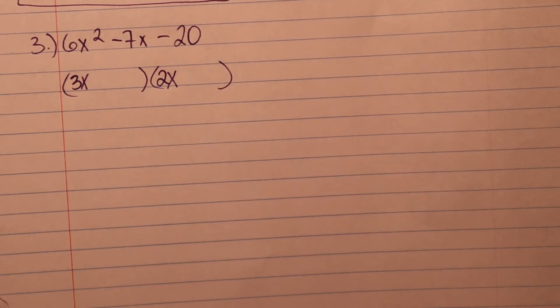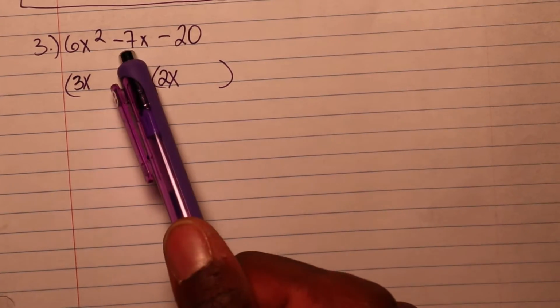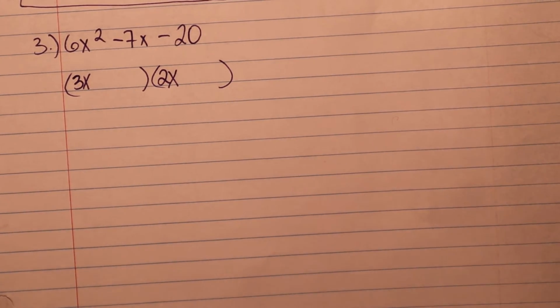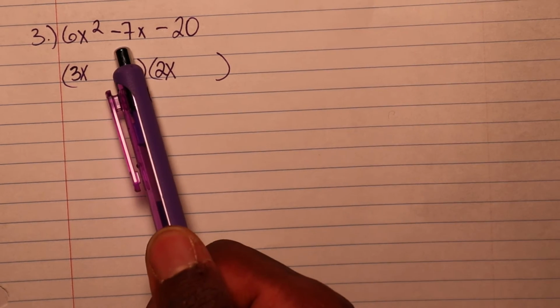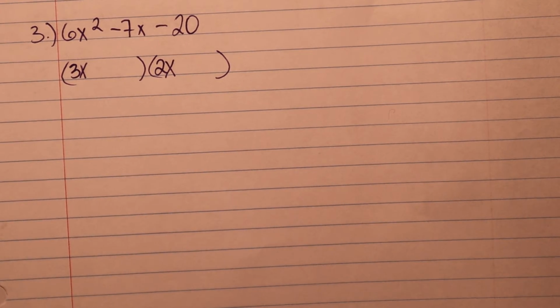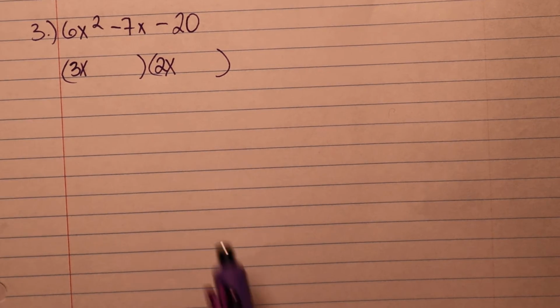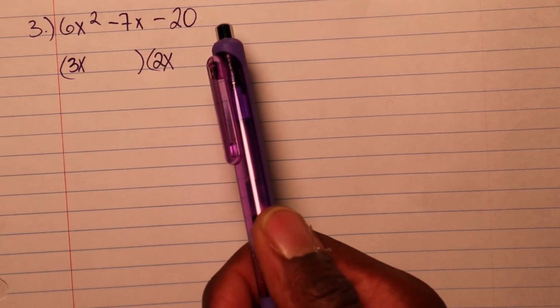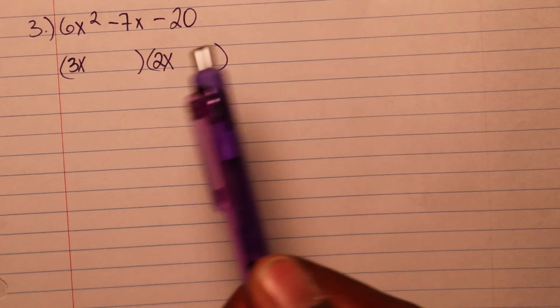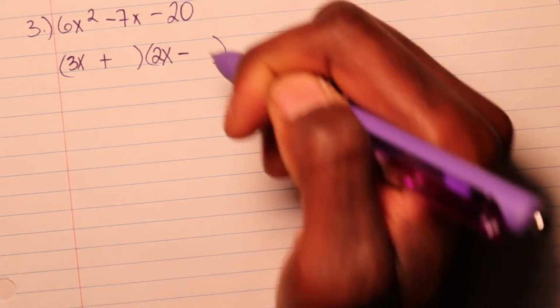So now that we got that established, next thing is we look at the signs, okay? So with the signs, like I previously said on the other problem, there's 2 negatives for this and this. Therefore, we already know whatever sign we put here, they both can't be negative. So one has to be negative and the other one has to be positive, okay? So therefore, we'll put a positive here and a negative there.